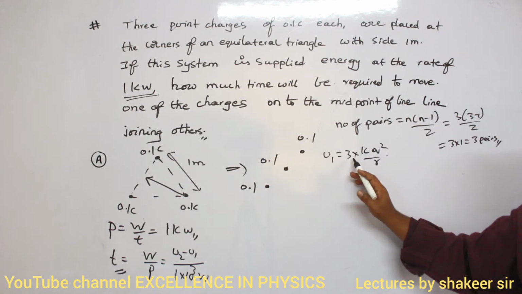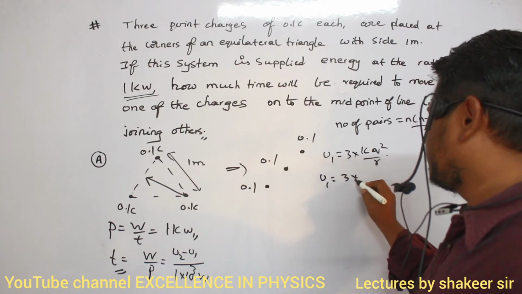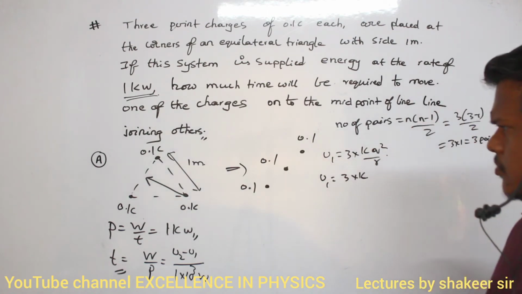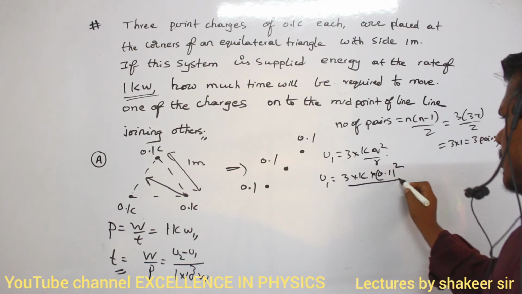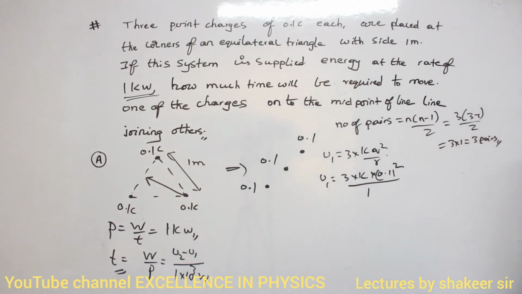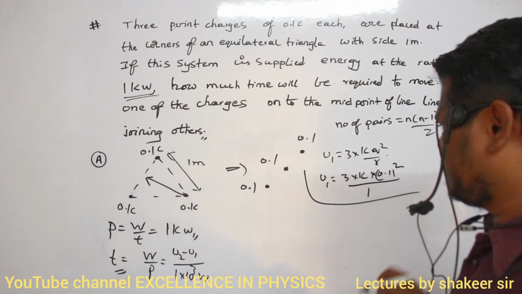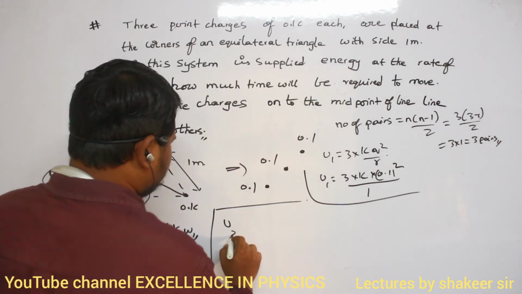How many pairs are there? 3 pairs are there. So therefore, U1 is equal to 3 into K into Q value, which is how much? 0.1. So 0.1 whole square divided by the distance between them, which is 1 meter. So this is the initial potential energy. Final potential energy, how can I calculate? Final potential energy, so U2.